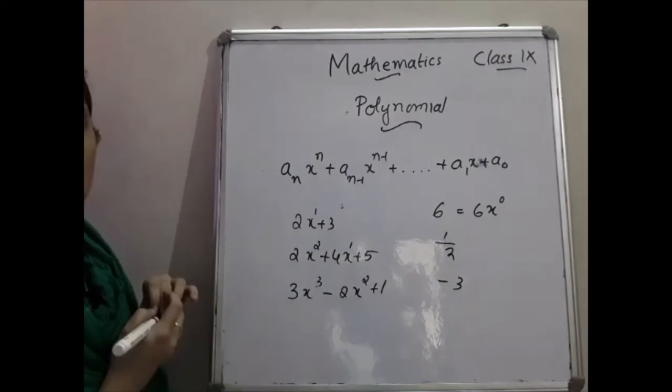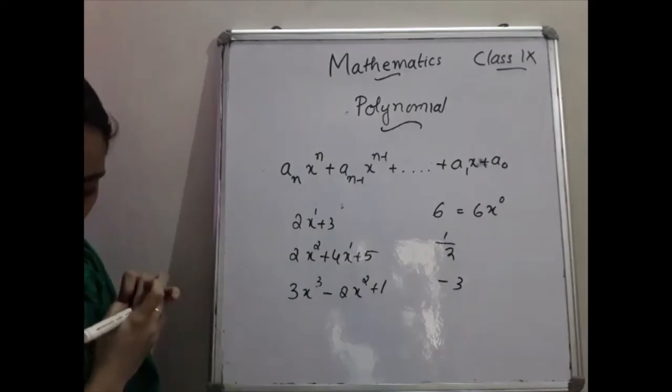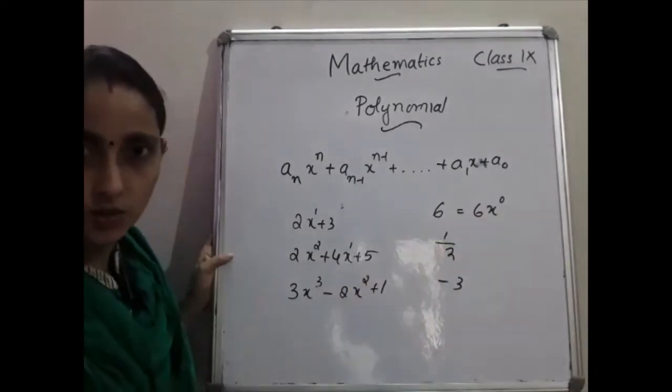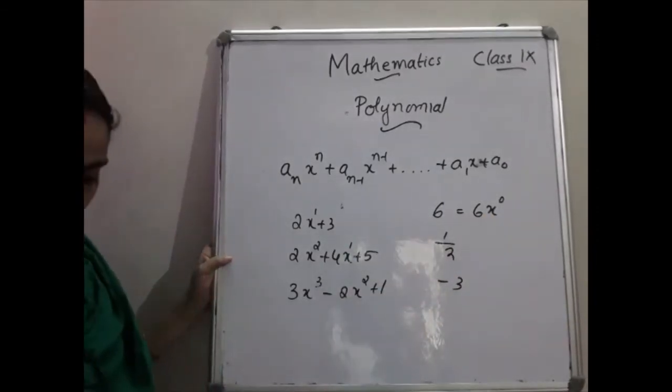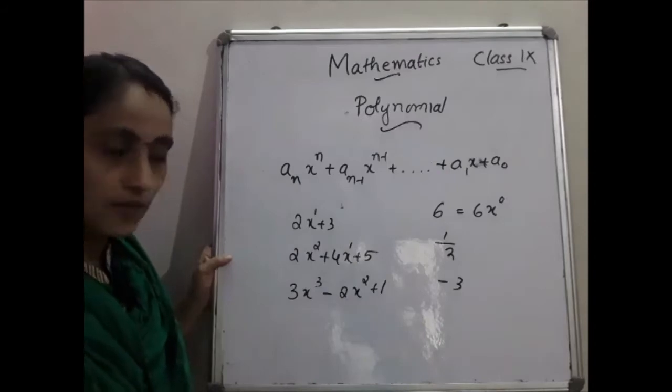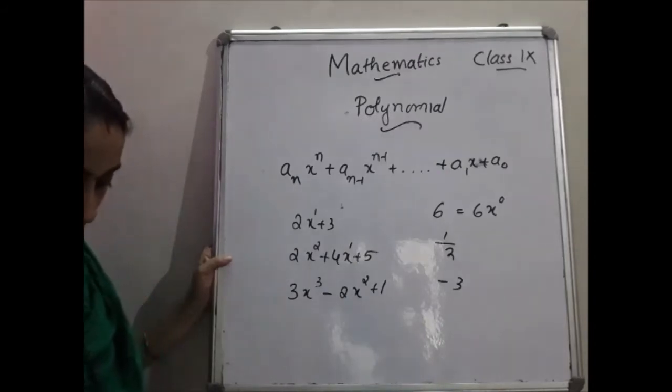Then can you say what is the degree of the constant polynomial? The degree of the constant polynomial is 0. Okay, that also you have to keep in mind. Maybe ask one more question. The degree of the constant polynomial is 0.